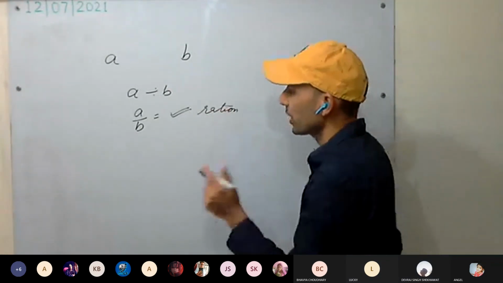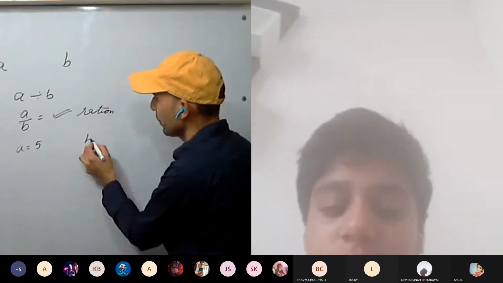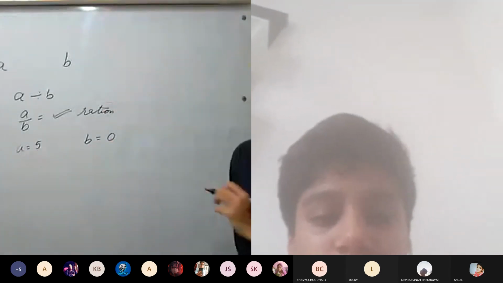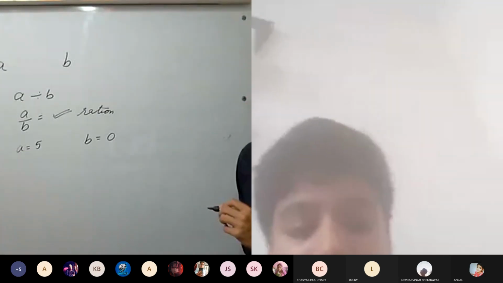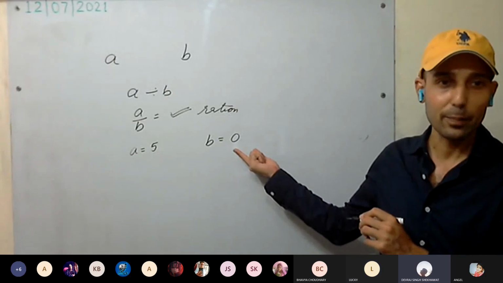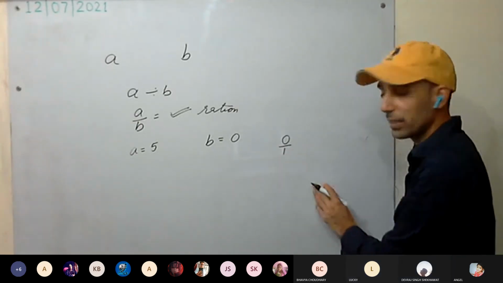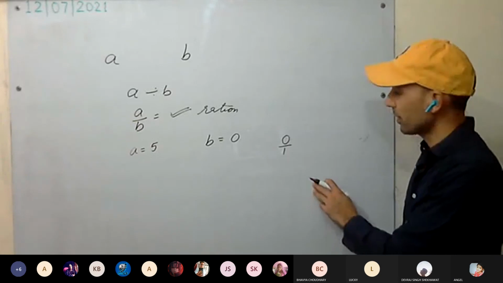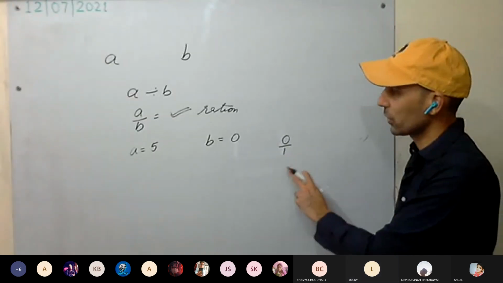Okay. Now what do I do? A I take 5, B I take as 0. Both are rational numbers or not? Yes, sir. 0 is a rational number. You remember 0 is a rational number. We can express it as 0 by 1. A is an integer, B is also an integer, and B not equal to 0.